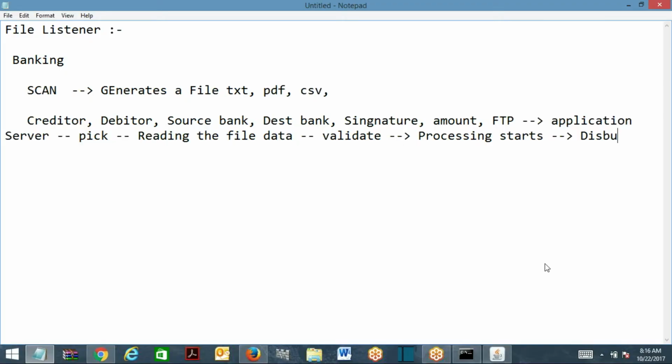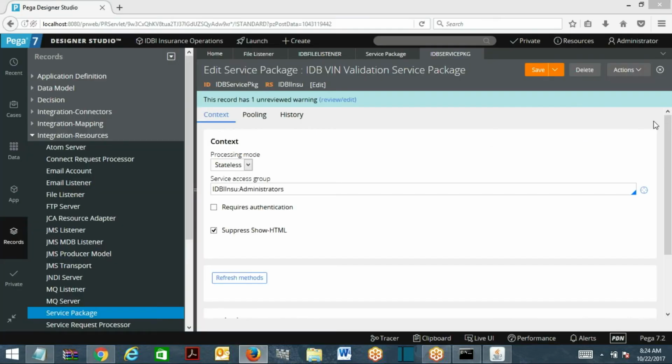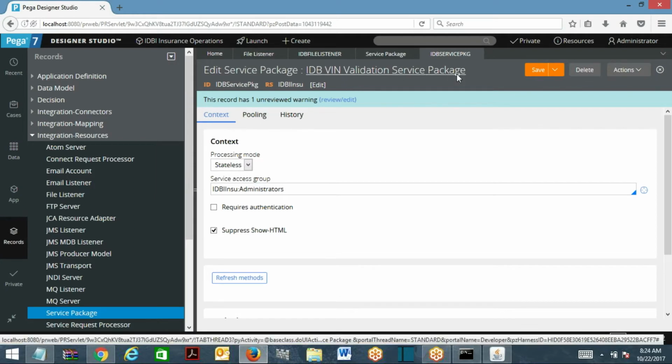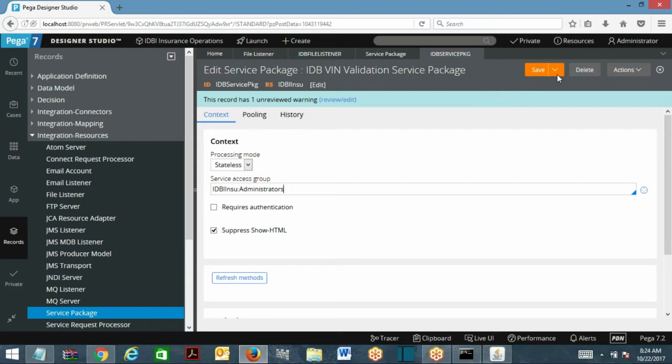So that was functionally what a file listener is and what the use of a file listener is. Okay. Look here. We are going to understand now about the service package. So leave the service concept aside and come to a normal operator ID.